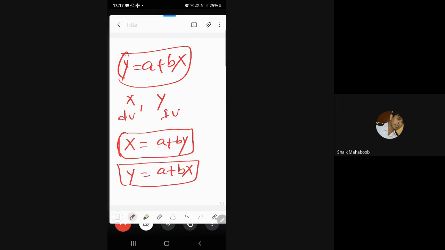So my point is, regression analysis is a statistical tool which is used to estimate the value of a dependent variable with respect to one or more independent variables in terms of a linear equation.